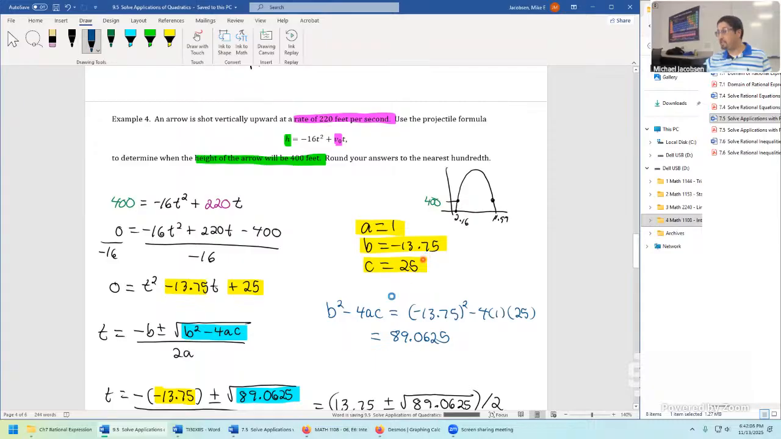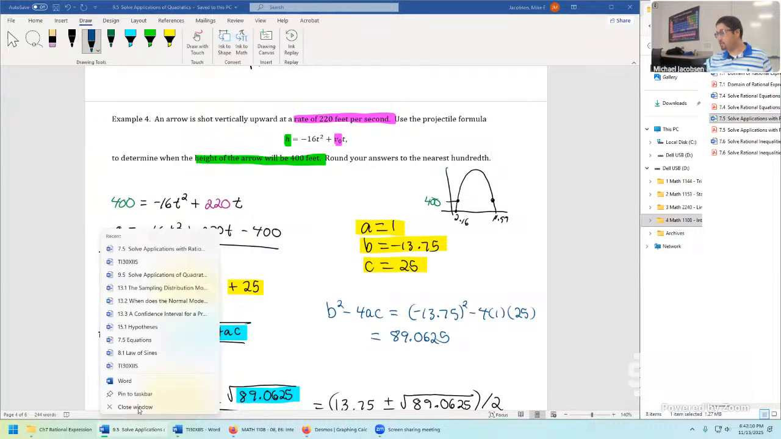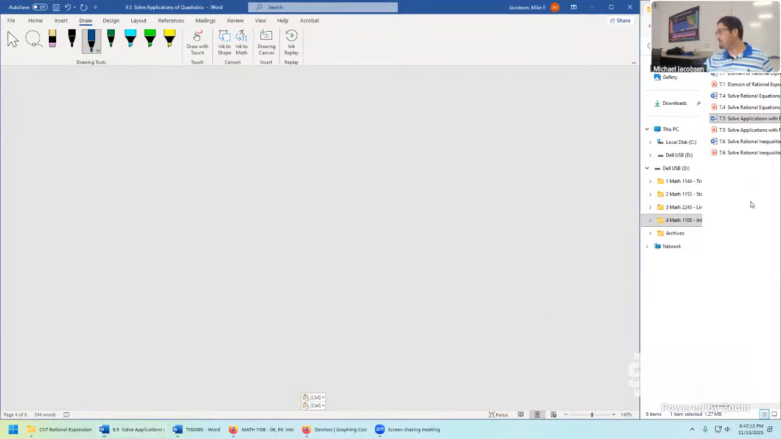So let's take a look into next, section 9.6. Let me close out some of these windows so the computer doesn't work too hard.